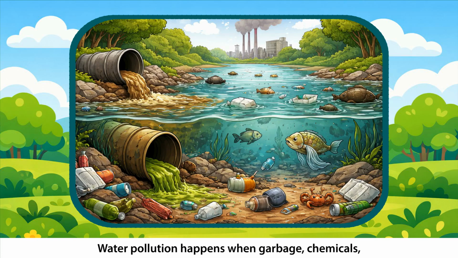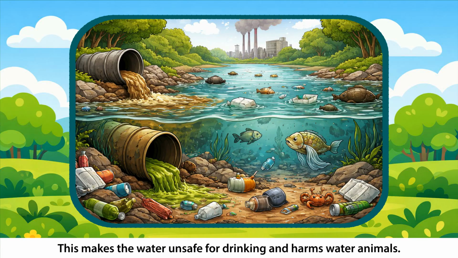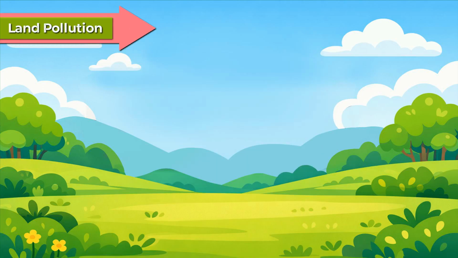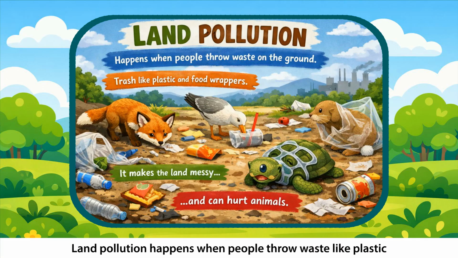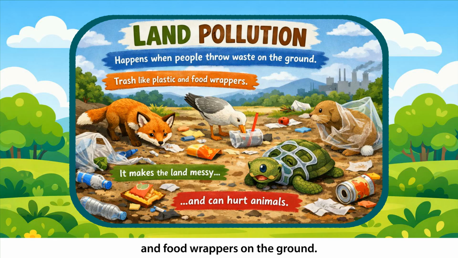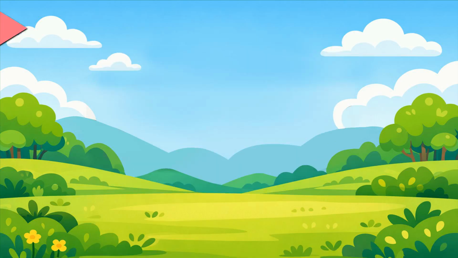Water pollution. Water pollution happens when garbage, chemicals, or dirty water are thrown into rivers and lakes. This makes the water unsafe for drinking and harms water animals. Land pollution. Land pollution happens when people throw waste like plastic and food wrappers on the ground. It makes the land messy and can hurt animals.